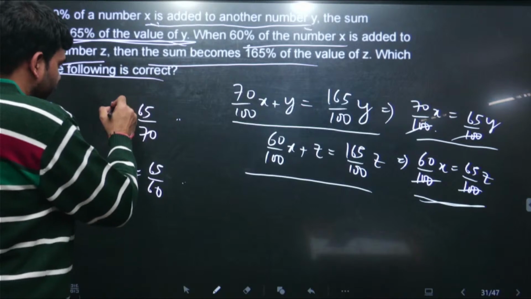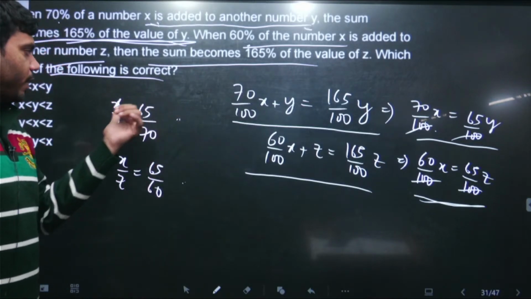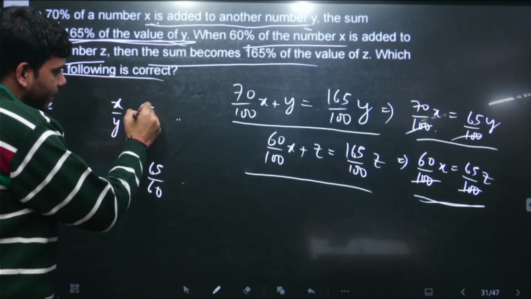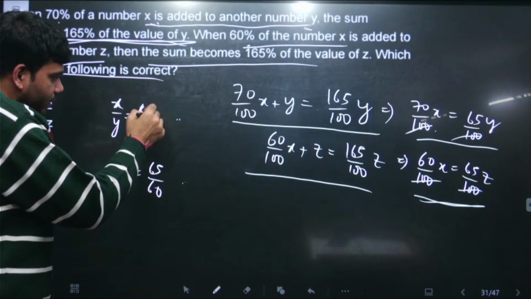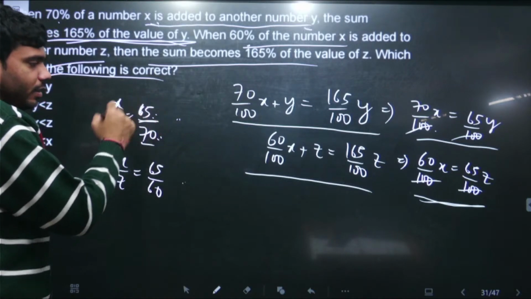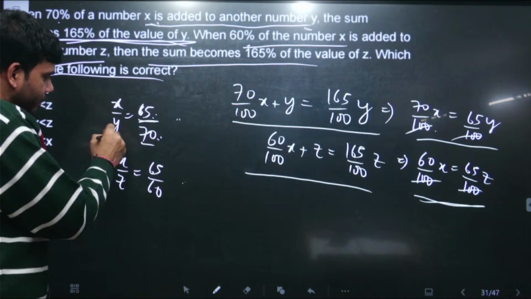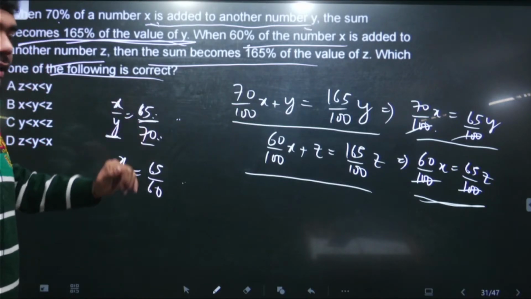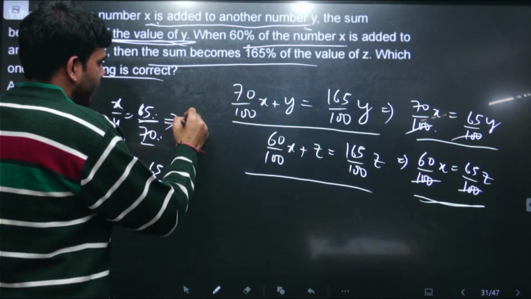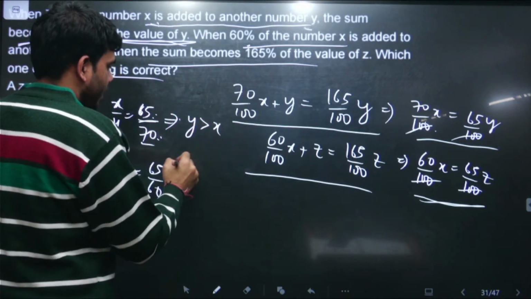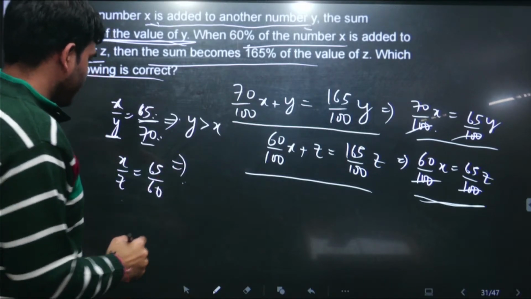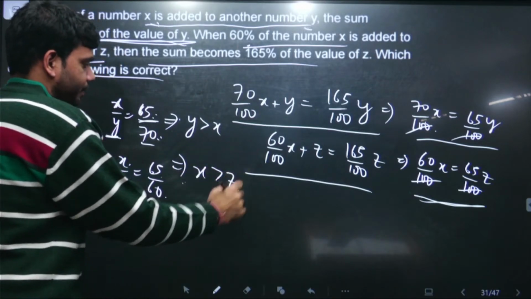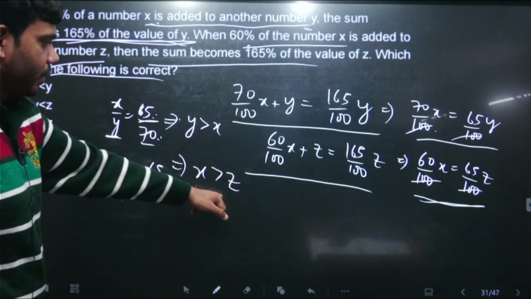So here, x by y is coming out to be 65 by 70. Since on the right hand side 70 is greater than 65, the denominator is greater than the numerator. So y, the denominator on the left hand side, will be greater than x. From the first ratio we can very clearly say that y is greater than x, and from the second ratio, similarly, 65 is greater than 60, so x is greater than z. Y is greater than x and x is greater than z.